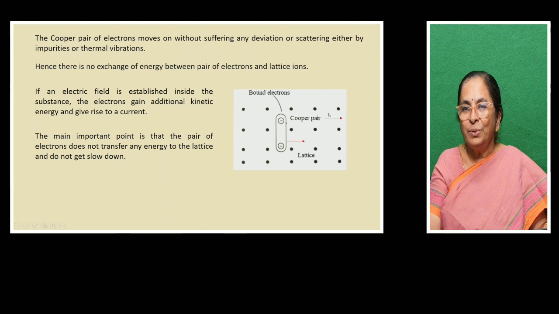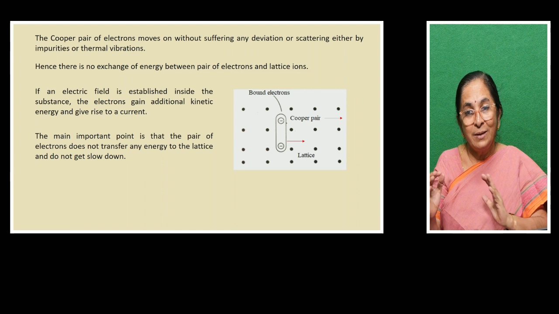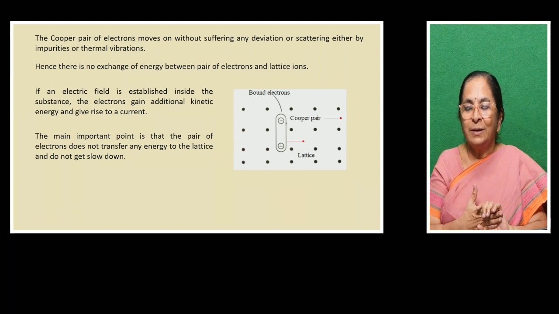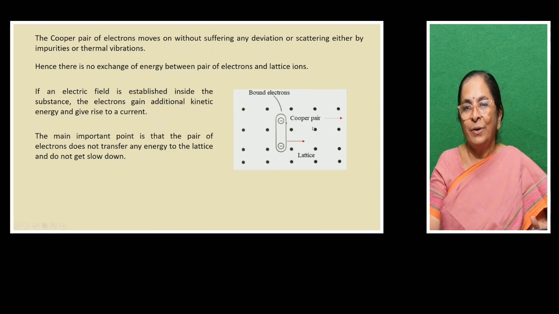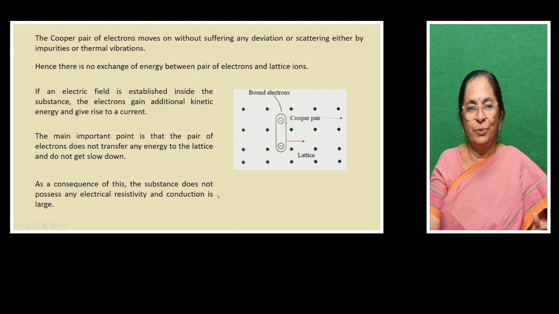So there is no distortion taking place in the crystal lattice, and no resistance. If they collide with the lattice ions, their speed is reduced, and this property we call resistance. What is resistance? The property of the material that opposes the flow of charged particles, that is electrons. So here there is no opposition, there is no collision, so they flow smoothly through the crystal.